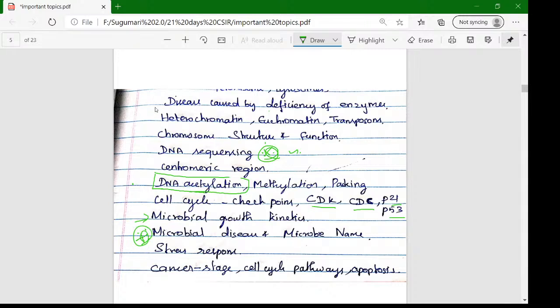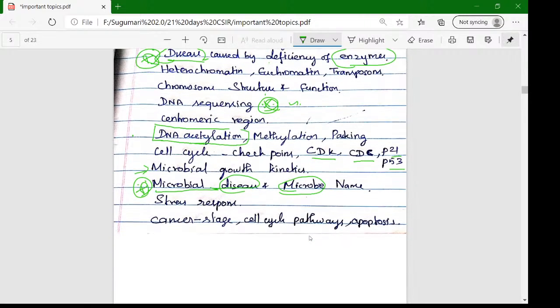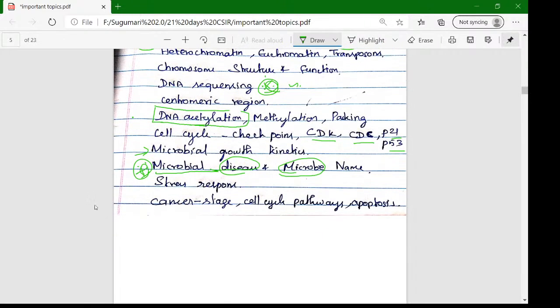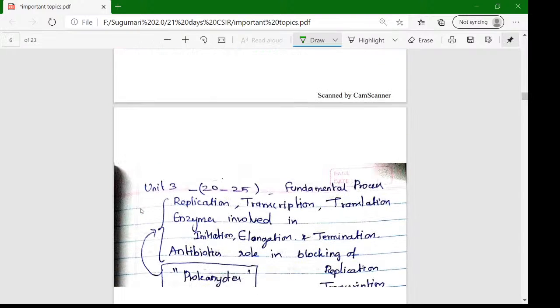Once again I tell you, disease and enzyme, this is one concept. Disease and enzyme is one important thing. And microbial disease and microbe name, this is a match the following question, it's very important. Okay, next is stress response and cancer stages. This cancer topic is totally important. Cancer initial stage, metastasis, apoptosis, all those things are very important.